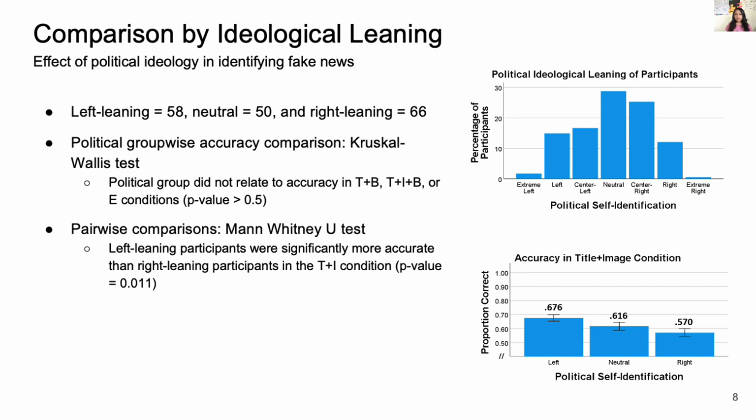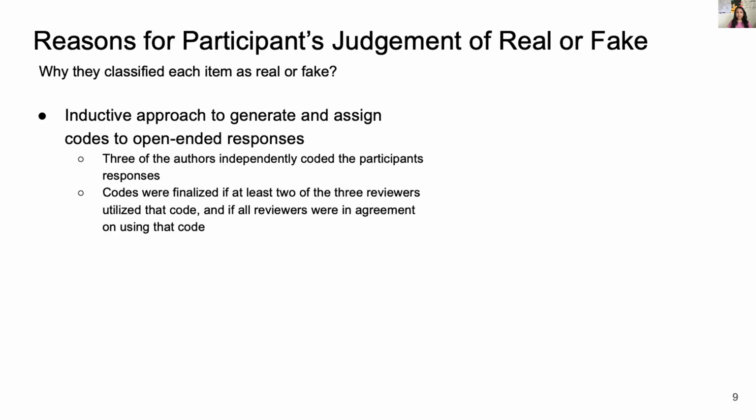Then we observed that left-leaning participants were significantly more accurate than right-leaning participants, and the other two comparisons, that is left versus neutral and right versus neutral, were not statistically significant. Next, to understand the reason behind their decisions, we analyzed open-ended responses given by participants for classifying each item as real or fake.